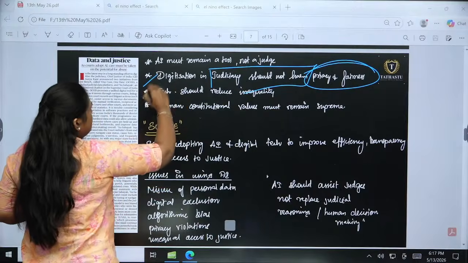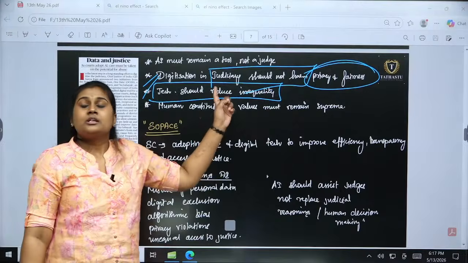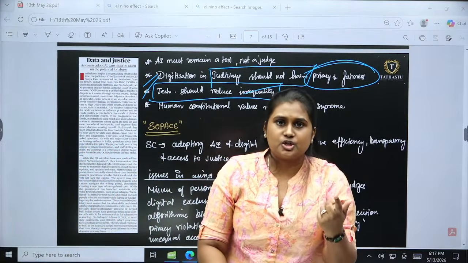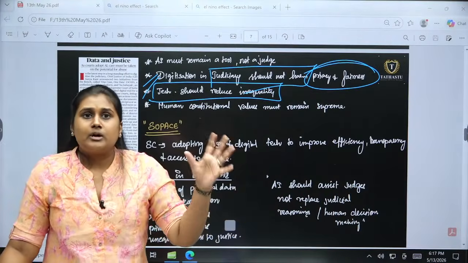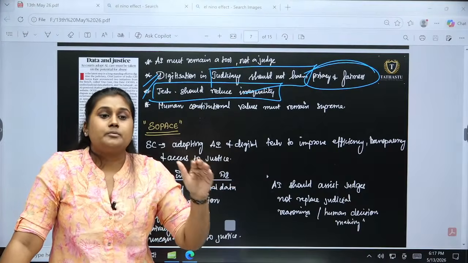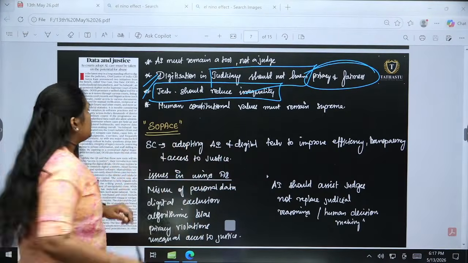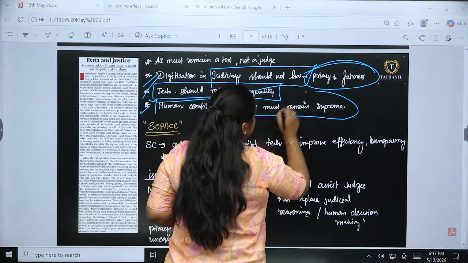The second crux is that technology should reduce inequality. Because of the repeated nature of crime taken into consideration in one particular community, it should not be biased. The third one is that human constitutional values must remain supreme.